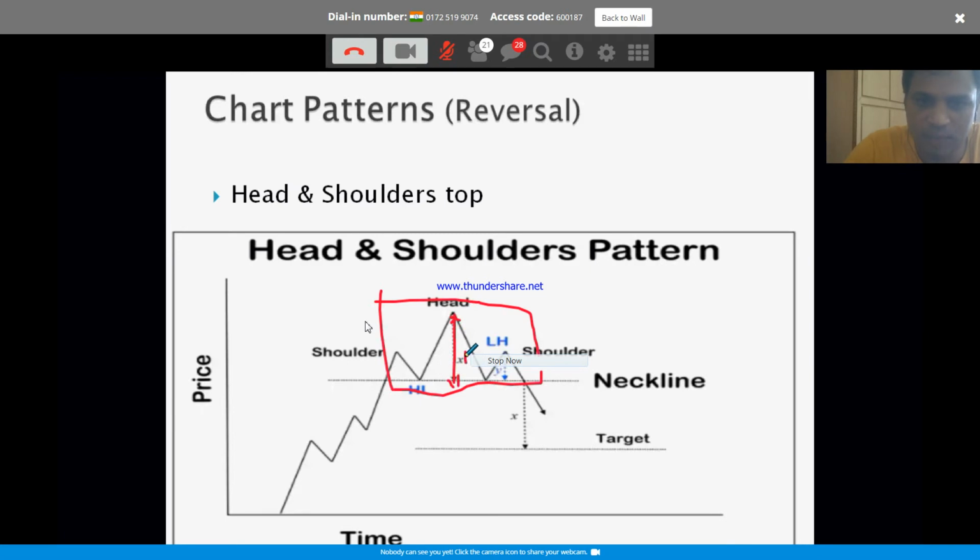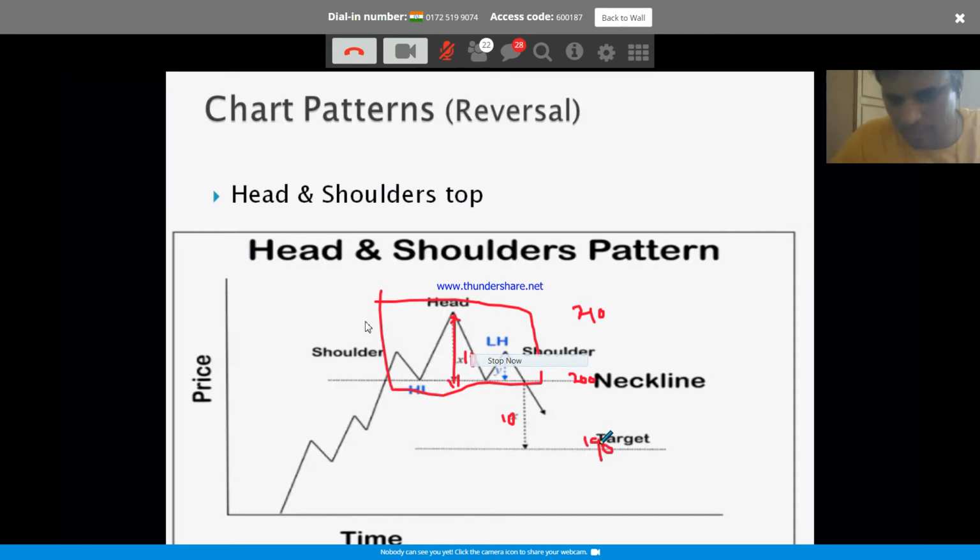Let's say this is 10 points, assume 10 points. So from the neckline, you will be expecting a target of 10 points. Let's say this is 200, right? This will be 210. So obviously, if you go short at 200, you will be expecting a target of 190. Remember, this is just a target. Don't exactly assume it will reach 190, but you will get a rough estimation of where you can expect the market to go. Okay.